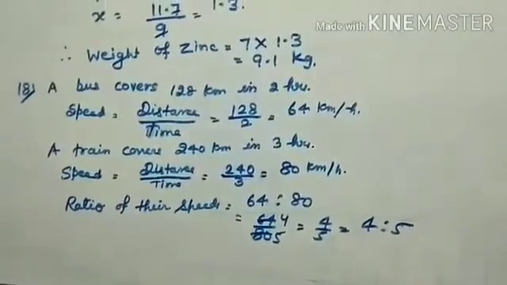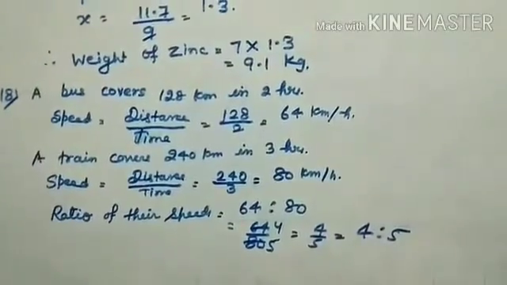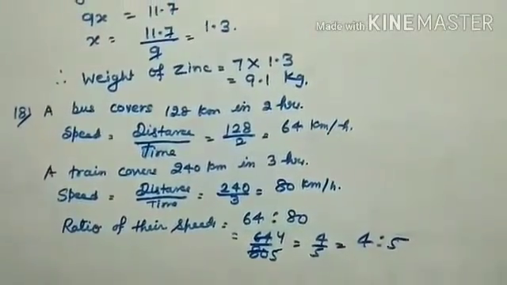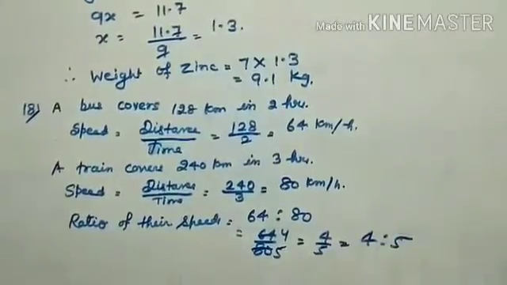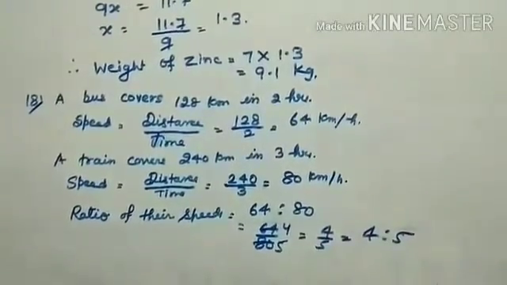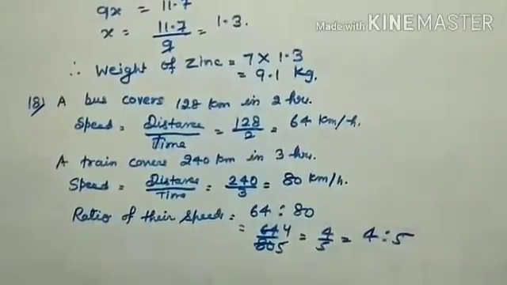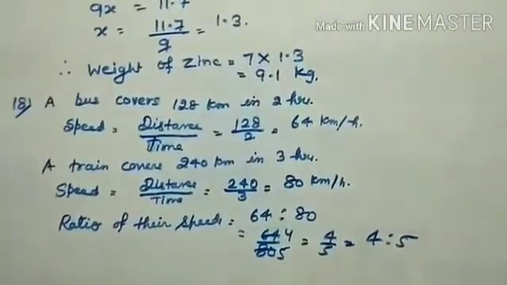Now find the ratio of their speeds. The ratio of both the speeds is 64 is to 80. So 64 by 80, and you have to cancel and reduce it to the simplest form, and we get 4 is to 5. Now question number 19.